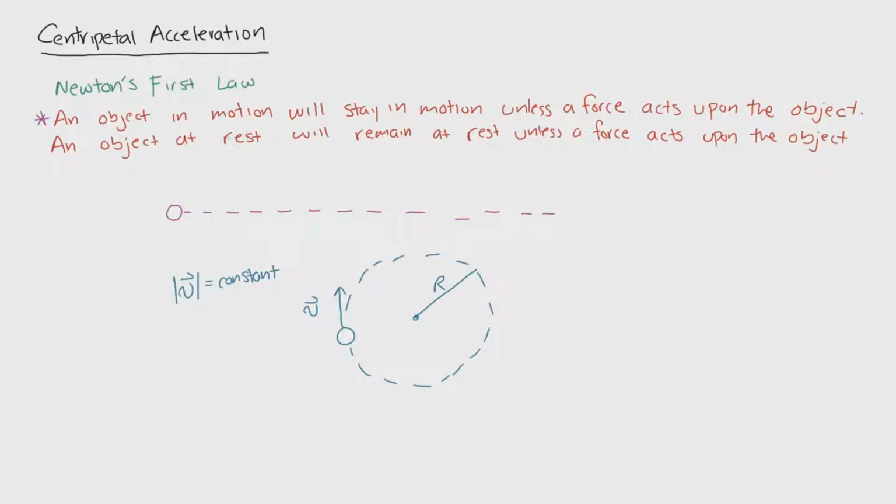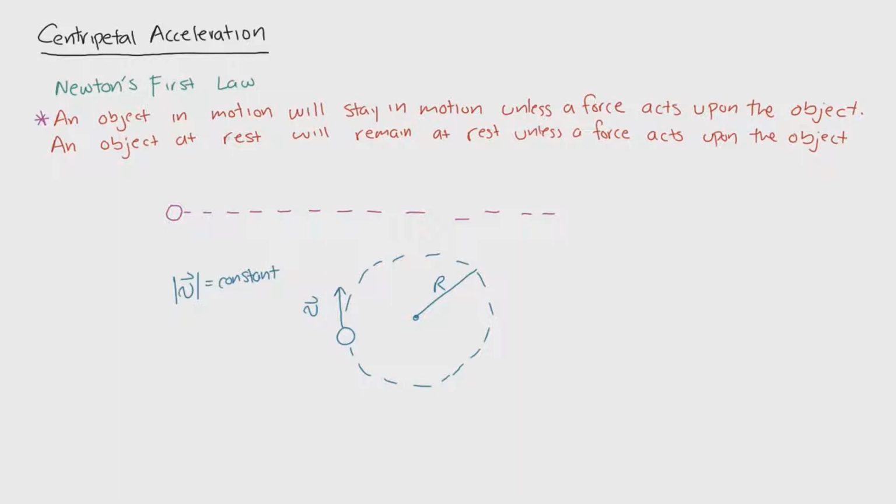Going back to Newton's first law, it says that an object will remain on a linear trajectory if there's no force acting upon it. But if you look at this picture, the particle or this object is moving at a constant speed, but its path is changing, and there doesn't seem to be any forces acting upon it. However, the particle is changing direction over the given amount of time. So what that must mean is there must be some sort of force or some sort of acceleration that is causing this object to change direction.